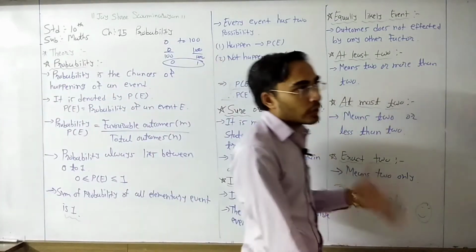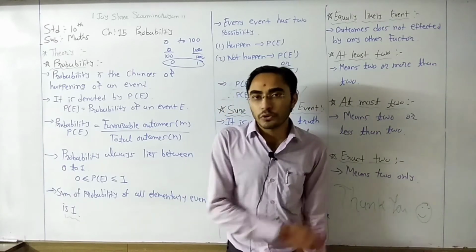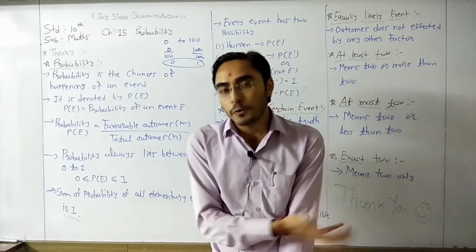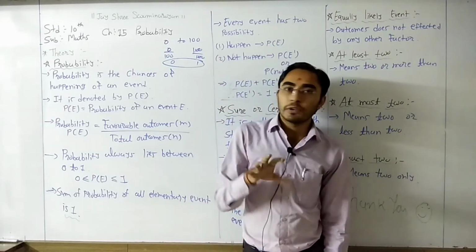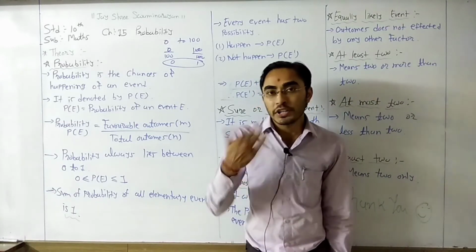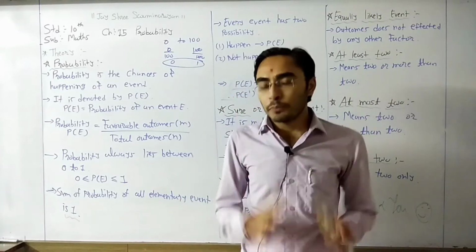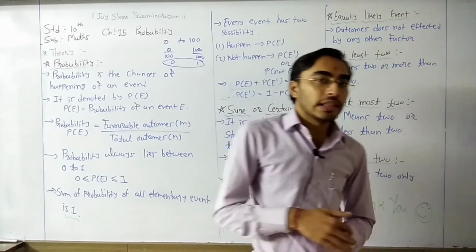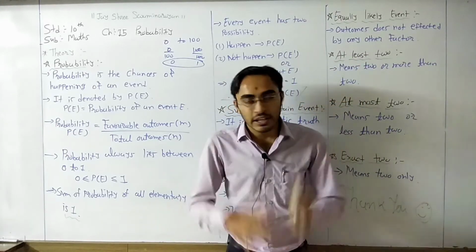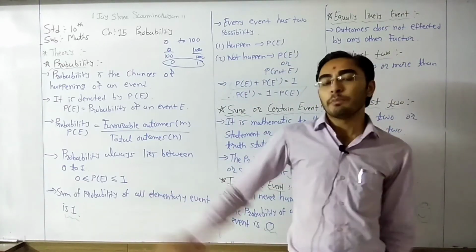One more proof we have. If we toss a coin 5 times, then the number of heads cannot be a negative number, right? Total 5 times we toss a coin, how many times we get the head, it cannot be a negative number. Maybe it's possible that all the time we get tail. Out of 5 times it is possible that we get tail every time, so it means 0 times head. It is the minimum possibility.